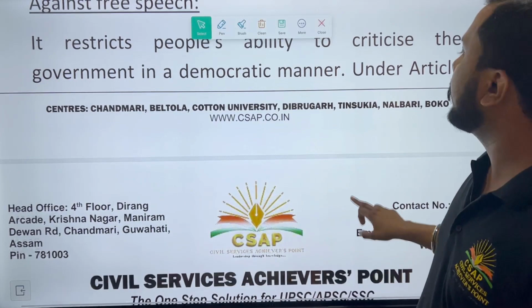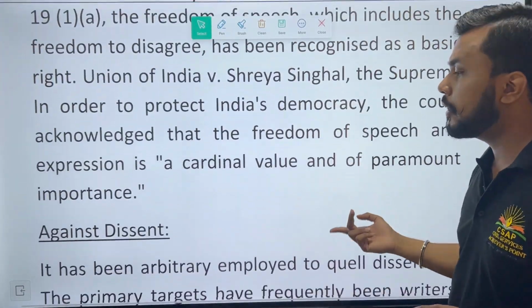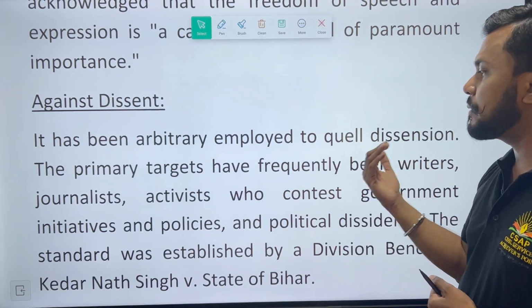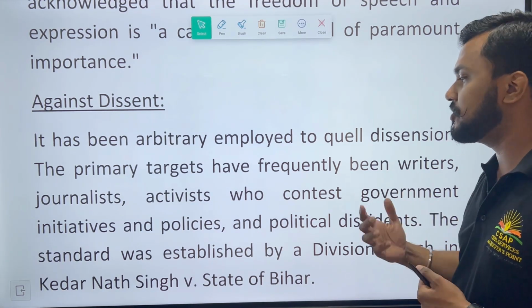Obviously free speech normally exists under Article 19(1)(a), freedom of speech and expression. Okay, that it is against dissent, it has been arbitrarily employed to quell dissension. The primary targets have frequently been writers, journalists, activists who contest government initiatives and policies.